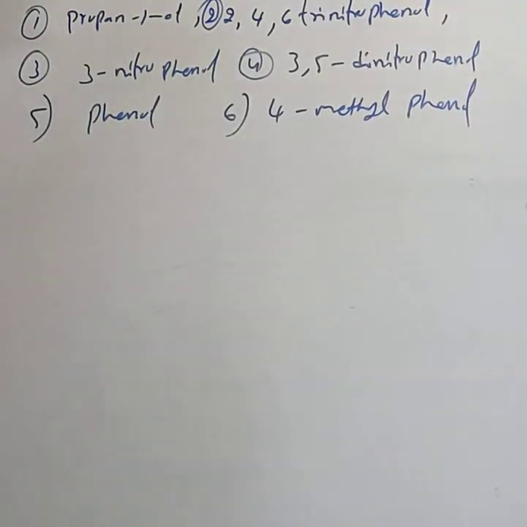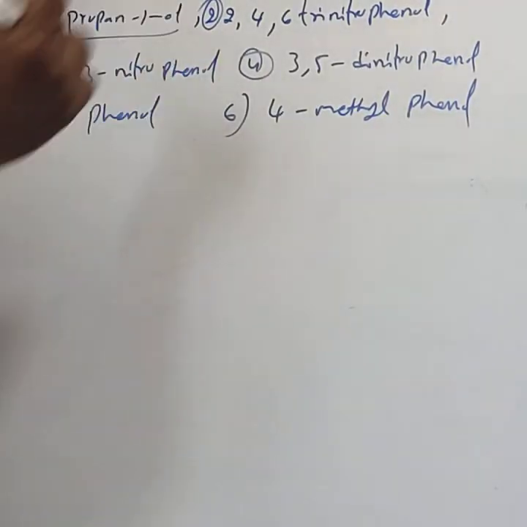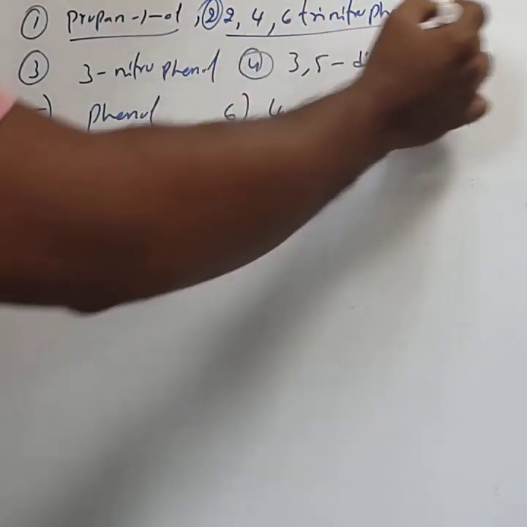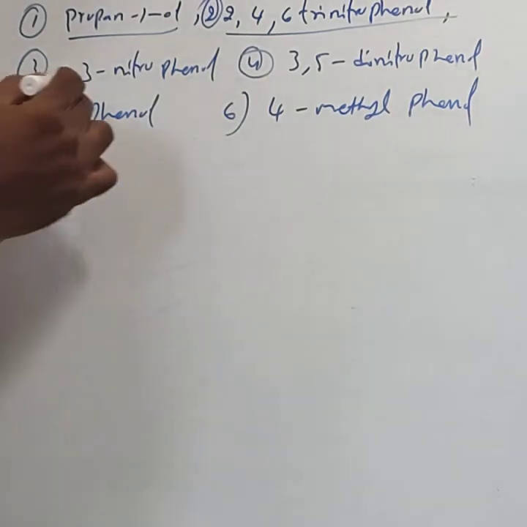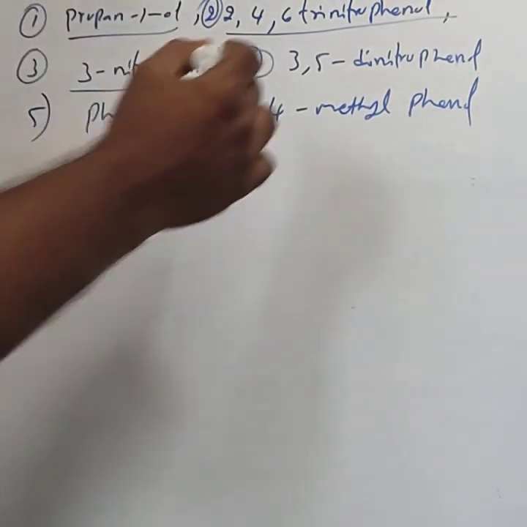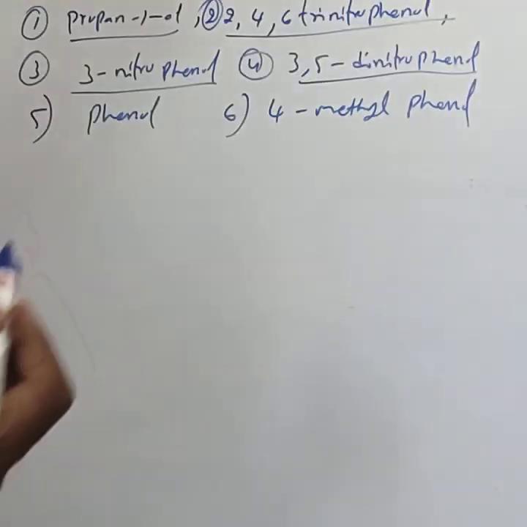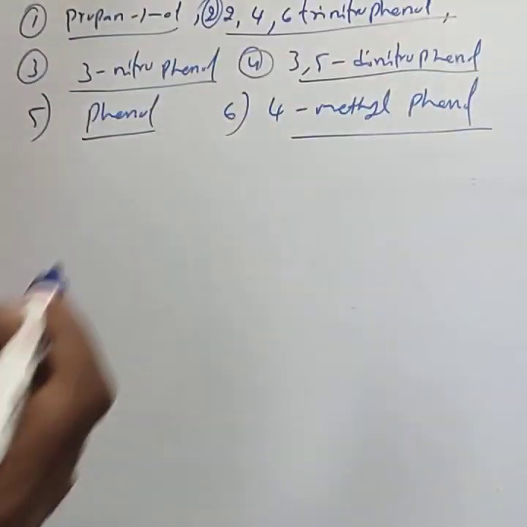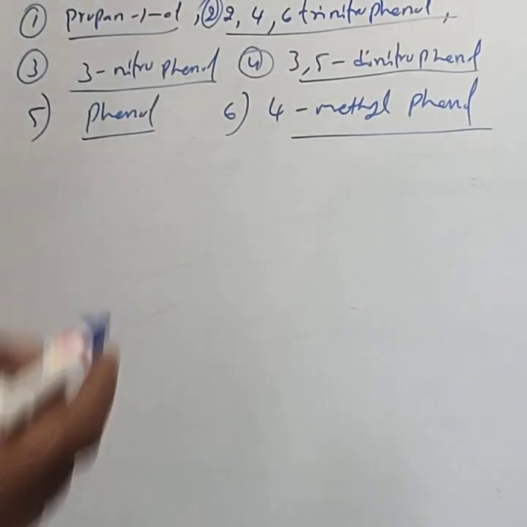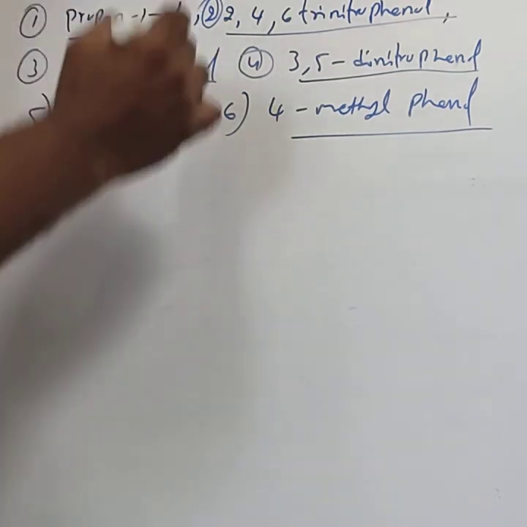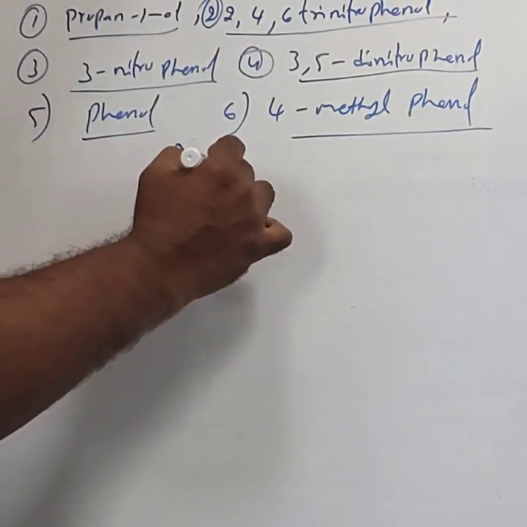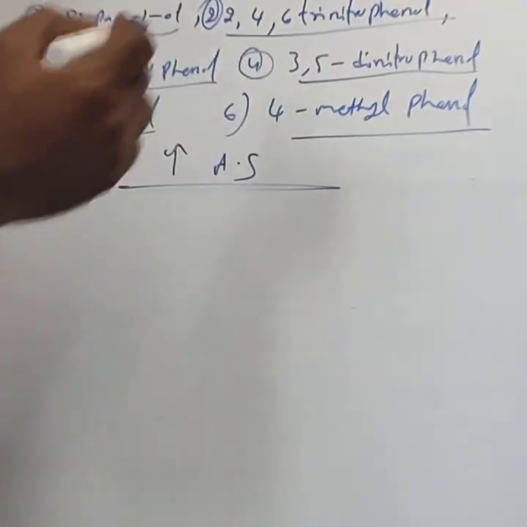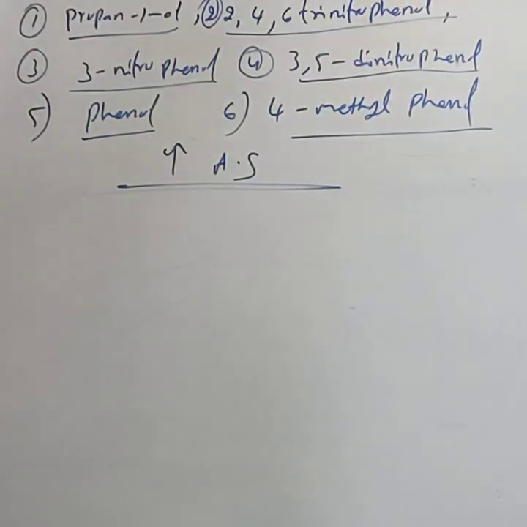This is the example. The first compound is propan-1-ol, an alcohol. The second compound is 2,4,6-trinitrophenol. The third is 3-nitrophenol. The fourth is 3,4-dinitrophenol. The fifth is phenol. The sixth is 4-methylphenol. The question is to arrange these compounds in increasing order of acidic strength.